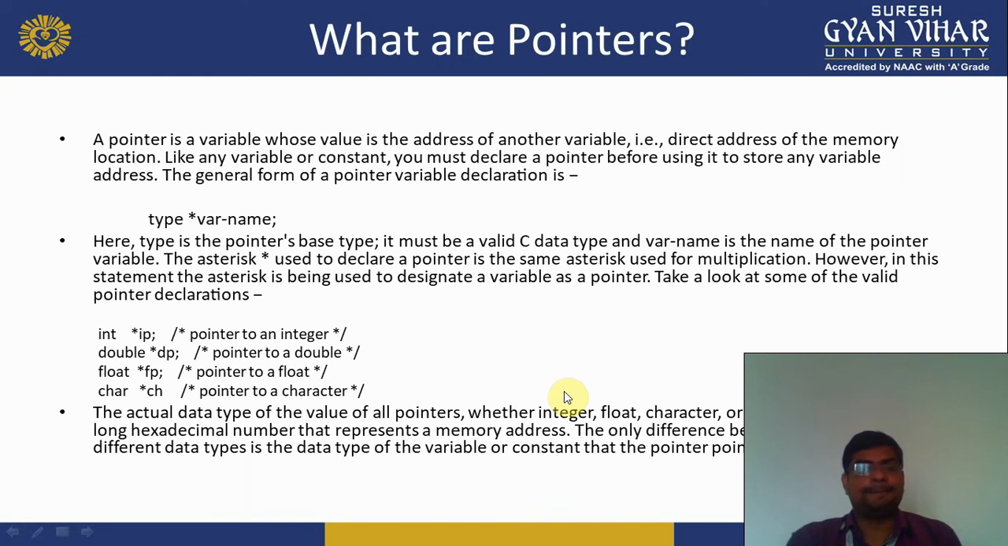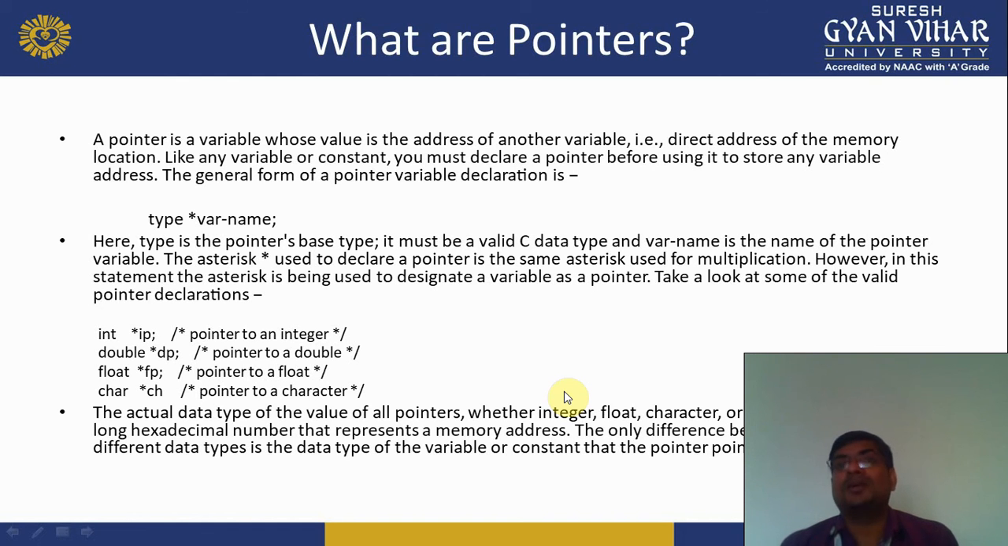A pointer is a variable whose value is the address of another variable. Means what is a pointer? When we use the address of any memory location, then we pass that address to a pointer. What is the benefit? Direct address of the memory location. Like any variable or constant, you must declare a pointer before using it to store any variable address. The general form of a pointer variable declaration is.